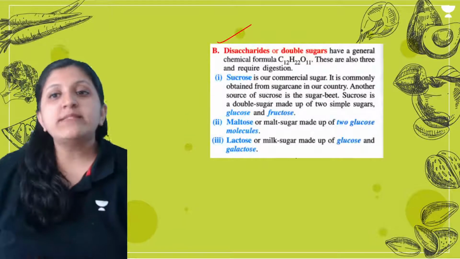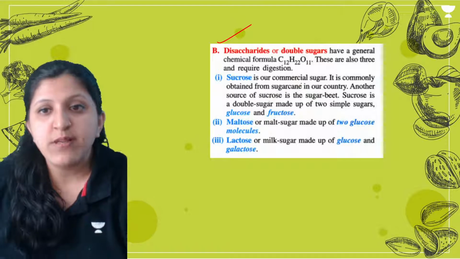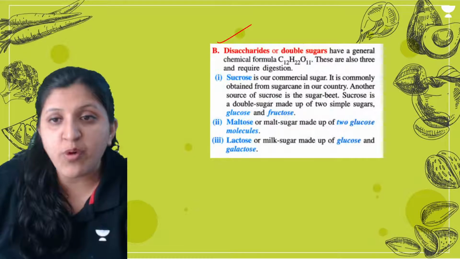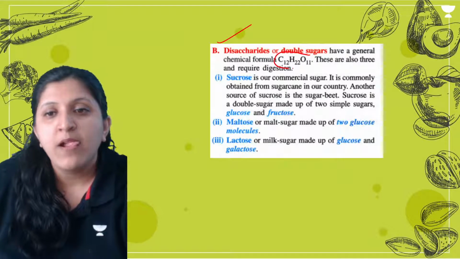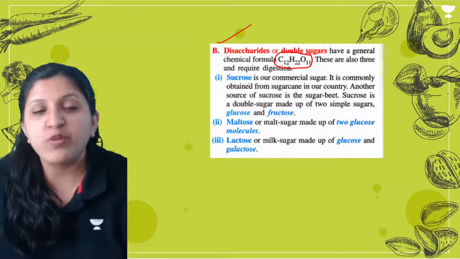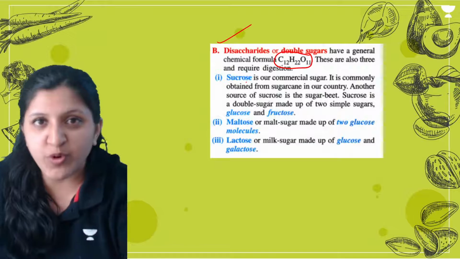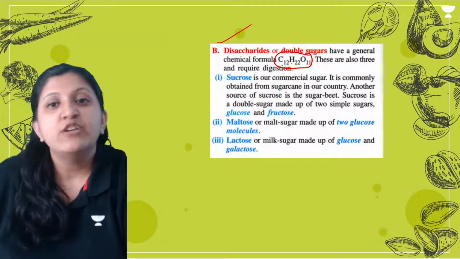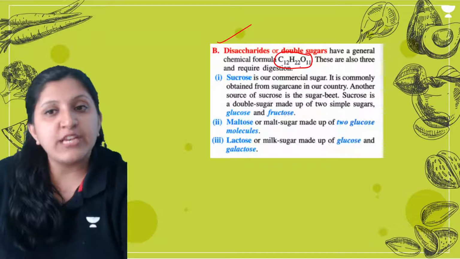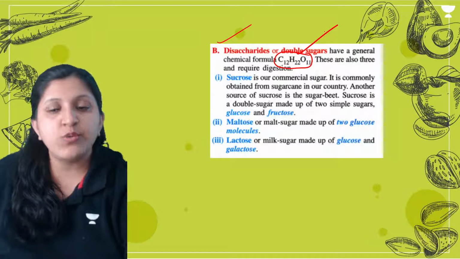Disaccharides, or double sugars, have a general chemical formula that you need to remember. The other one, C6H12O6, was for glucose, or in general for a monosaccharide. Now for a disaccharide, it is C12H22O11.